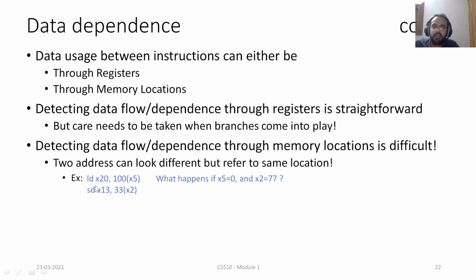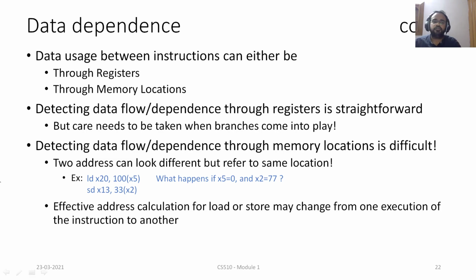At the same time, in the very next instruction, again, we are trying to access the same location, 33 plus 77, which is 100, and we are trying to store some value in it. So both these instructions are linked because they are trying to access the same memory location. But it's not so obvious like the dependency through registers. So we need to be extremely careful whenever we are dealing with such instructions, which are trying to access the memory.